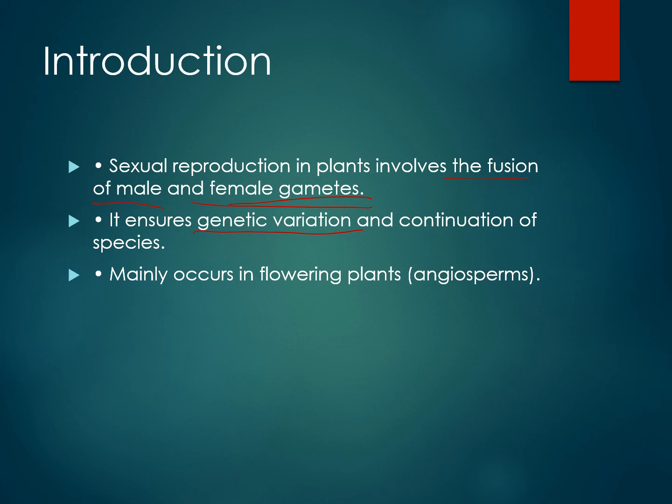But here, in the continuation of species, there is variation which is happening in sexual reproduction. Mainly this occurs in flowering plants, because flowers are the main reproductive organ. These flowering plants are called angiosperms.